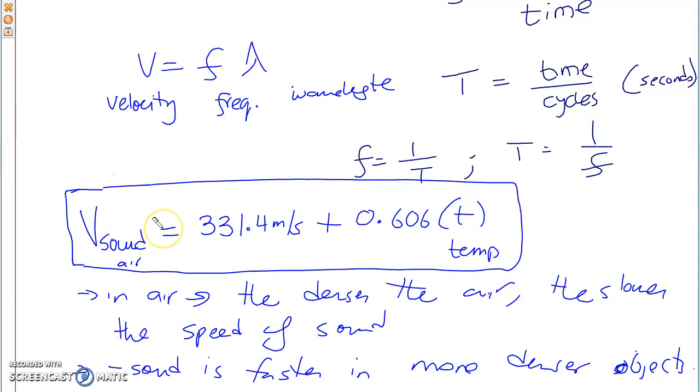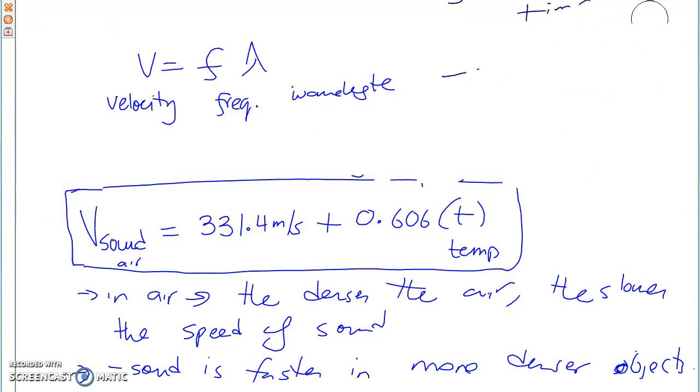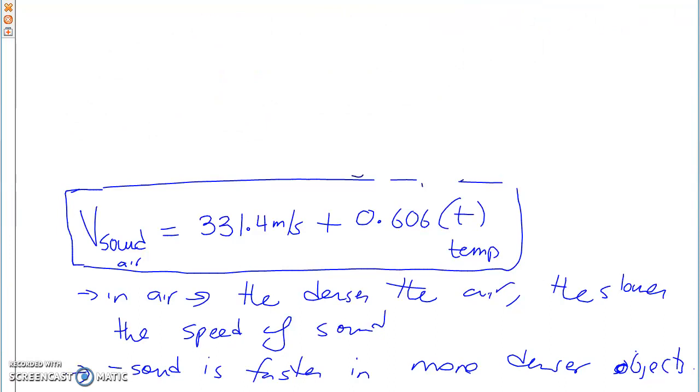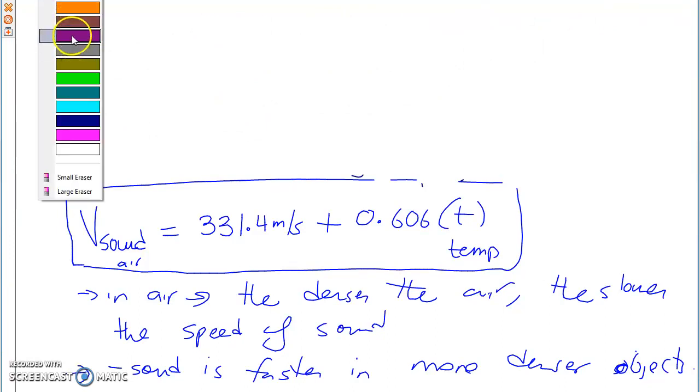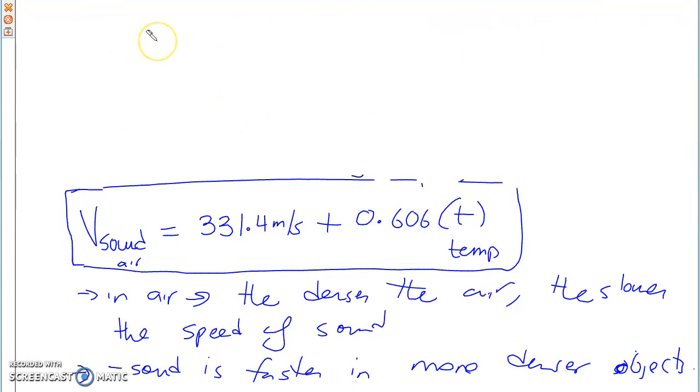Okay, what else did we do after this? Mach number. So we talked about how we can go faster than the speed of sound when it comes to planes and jet fighters, etc. And Mach number was how fast you are going in terms of the speed of sound at that place. So Mach number is very closely related to breaking the sound barrier, of course.